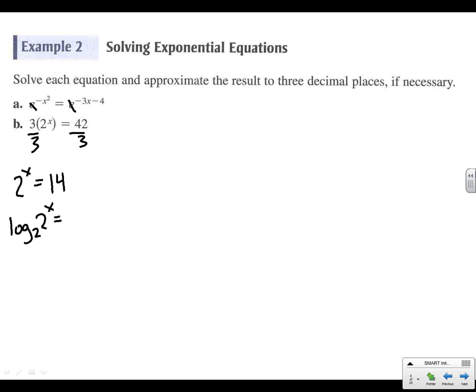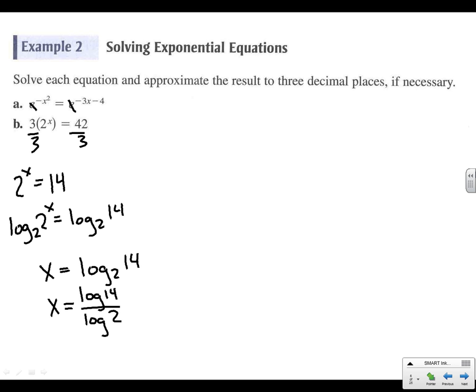So now we must equal log base 2 of 14. So now we have x equals log base 2 of 14. And if you had to plug it into your calculator, we could always do change of base: log 14 divided by log 2. And if you plug that in correctly, you end up with about 3.807.